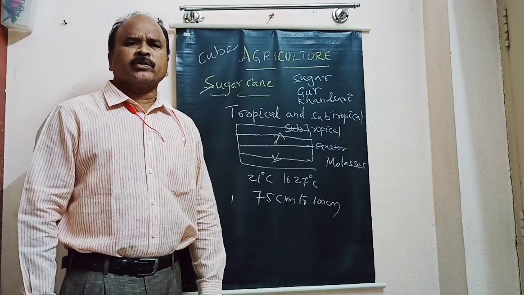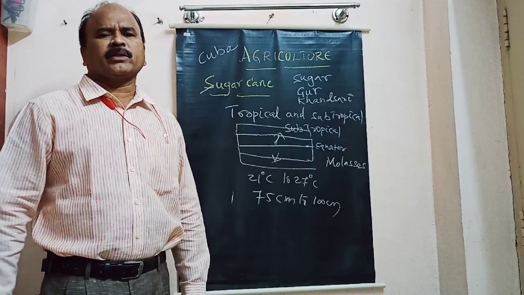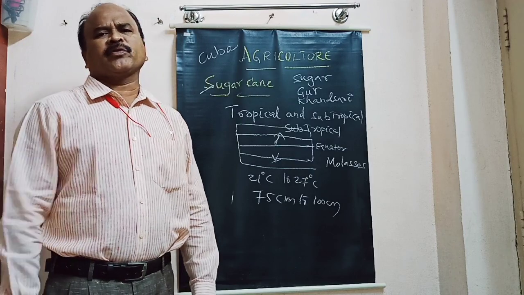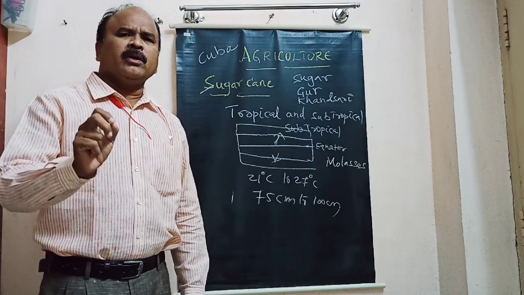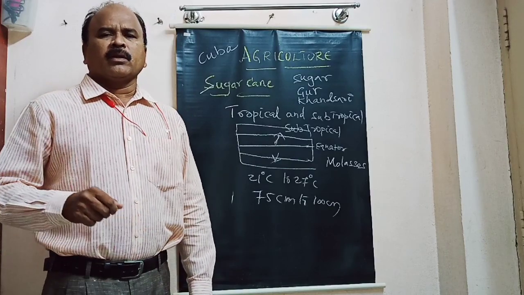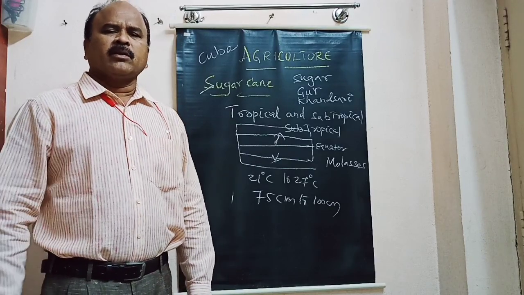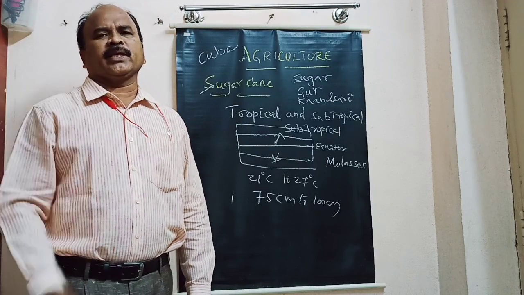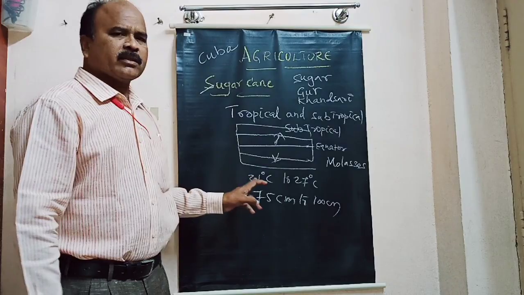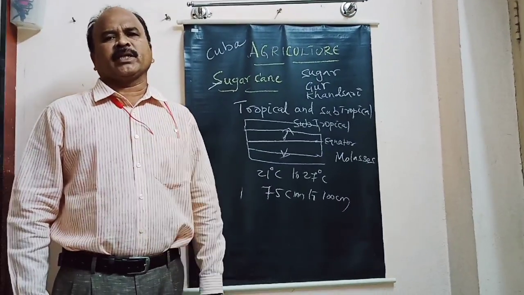Sugarcane also grows very well in different types of soils: alluvial soil, red soil and all varieties of soils. It is also a very highly labor intensive crop. It needs lots of laborers from sowing to harvesting, and it grows for almost 1 year. Sugarcane takes 1 year for its harvesting.